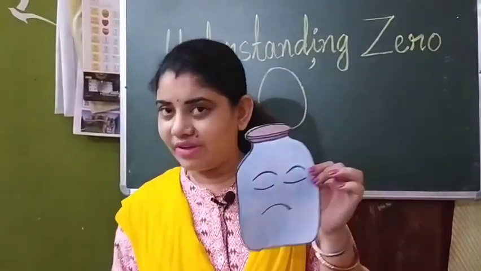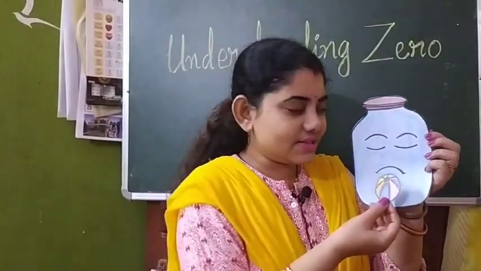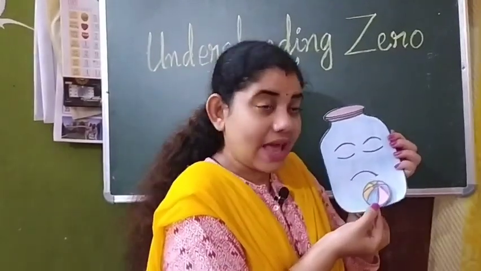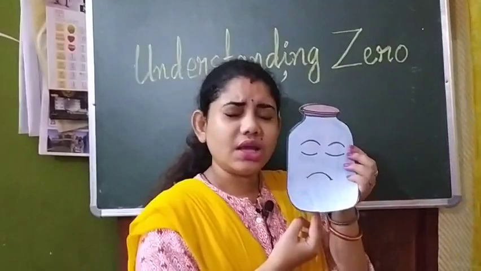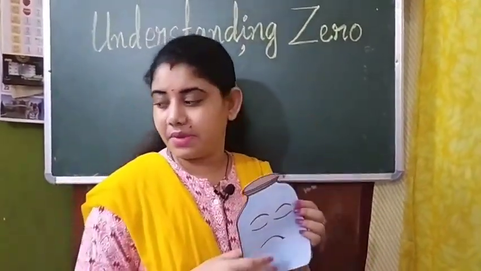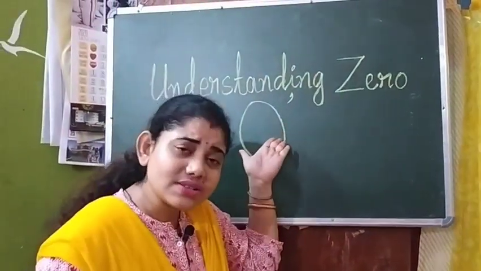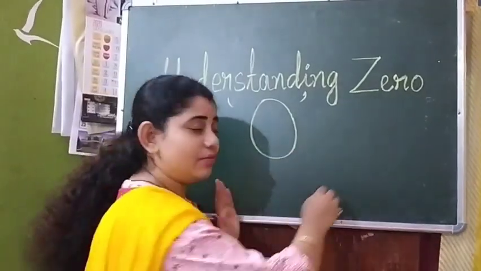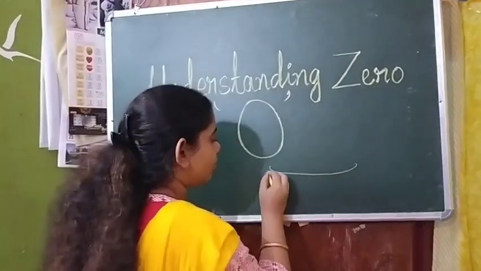But he will be happy if he gets a single ball also. So when he has one ball, he is happy. But when he has nothing, he is very sad. That means when he has nothing, he has zero. This is called zero.